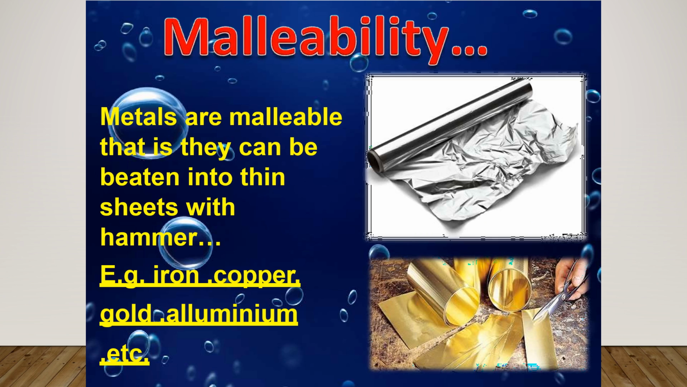Next important property is that metals are malleable in nature. That means they can be beaten into thin sheets with a hammer. For example, iron, copper, gold, aluminum are good malleable metals.